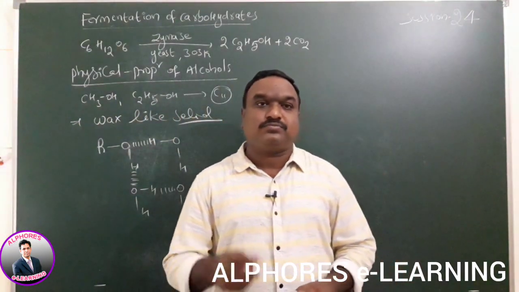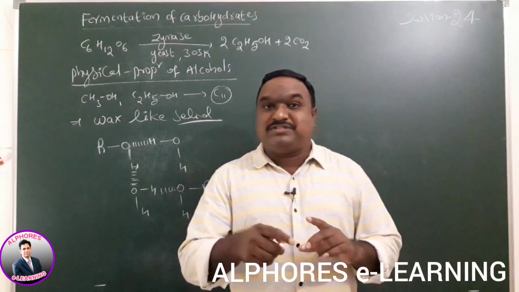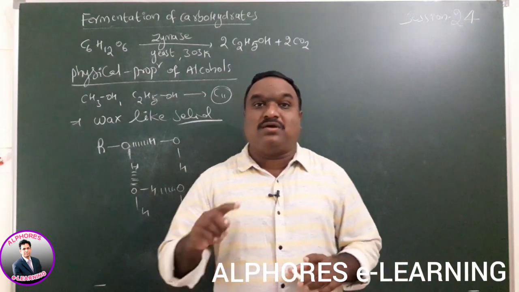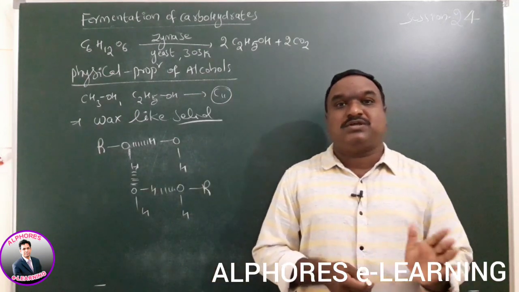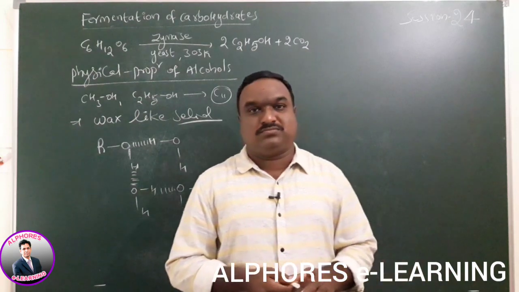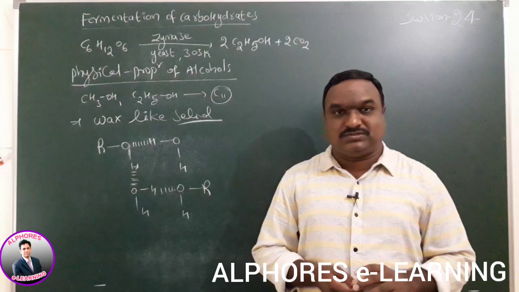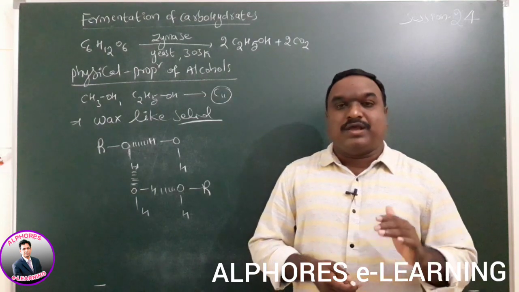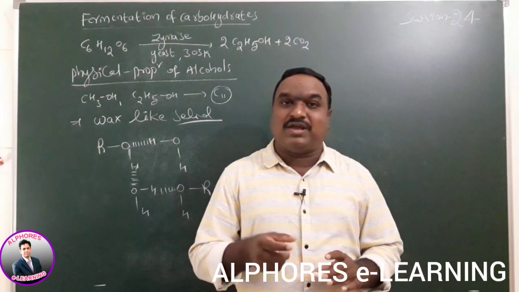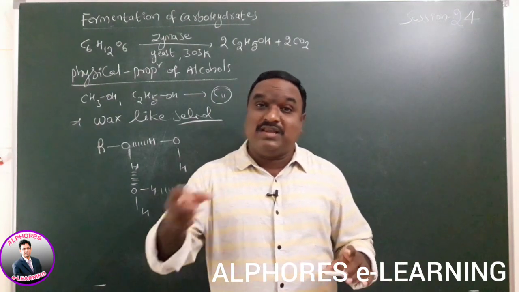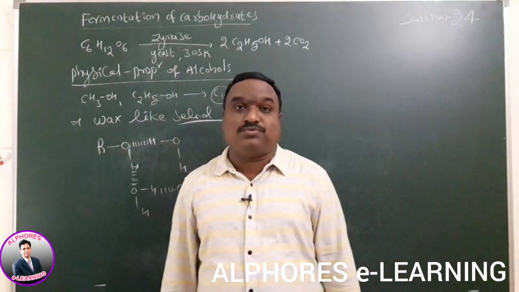But alcohols, based on the OH functional group, have two types of natures: hydrophilic nature and hydrophobic nature. Hydrophilic nature means water loving. If the alcohol has hydrophilic nature, it is highly soluble in water when compared to a hydrophobic nature compound.